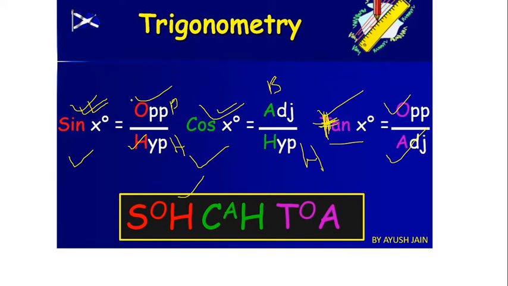What is sin x? Sin x is nothing but opposite by hypotenuse, or perpendicular by hypotenuse. Cos is base by hypotenuse. So the reciprocal of sin is cosec x, which is hypotenuse by perpendicular. The reciprocal of cos is sec x, which is hypotenuse by base, and the reciprocal of tan x is cot x, which is adjacent divided by opposite side, or you can say base by perpendicular. So you have two ways to remember. You can remember opposite, adjacent and hypotenuse, or you can remember perpendicular, base and hypotenuse. This is up to you.